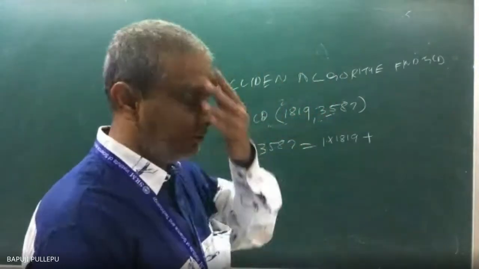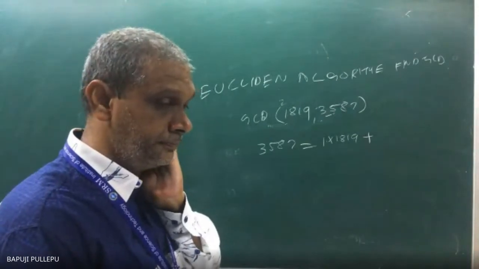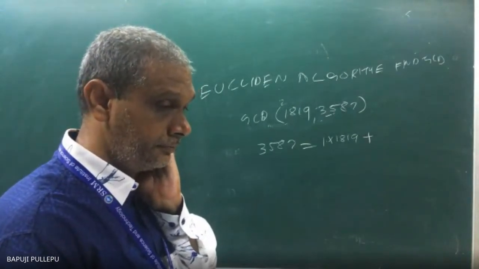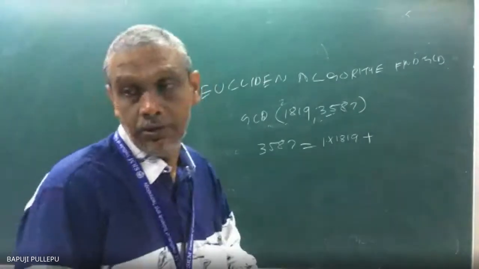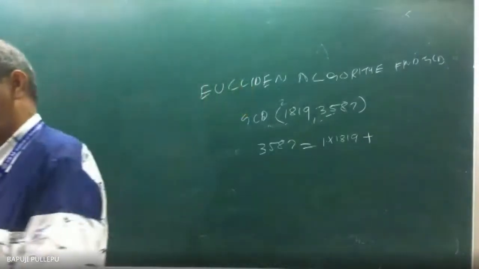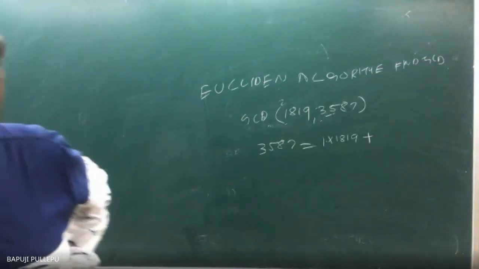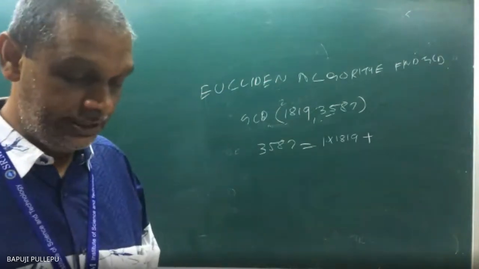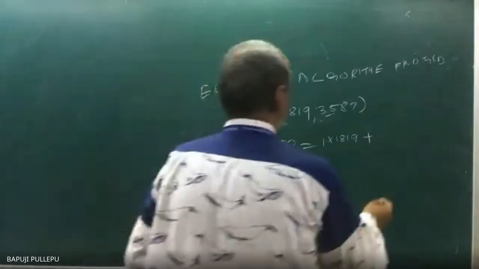Only then will you get the remainder. What is the remainder? I am only asking questions, I am not telling, sir. Very bad, sir. 1768.